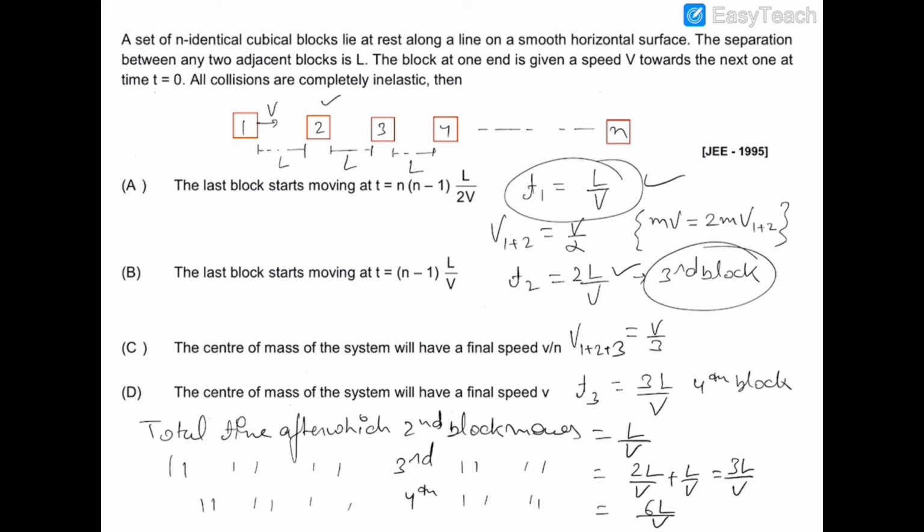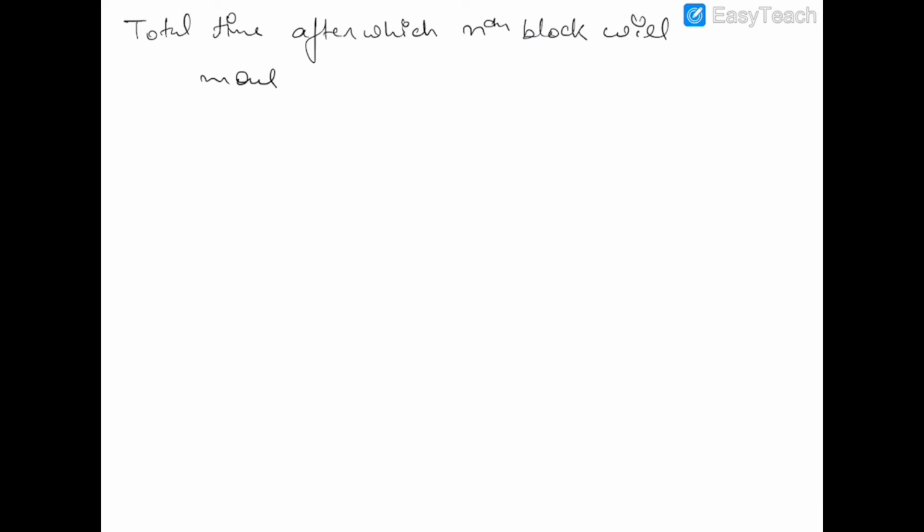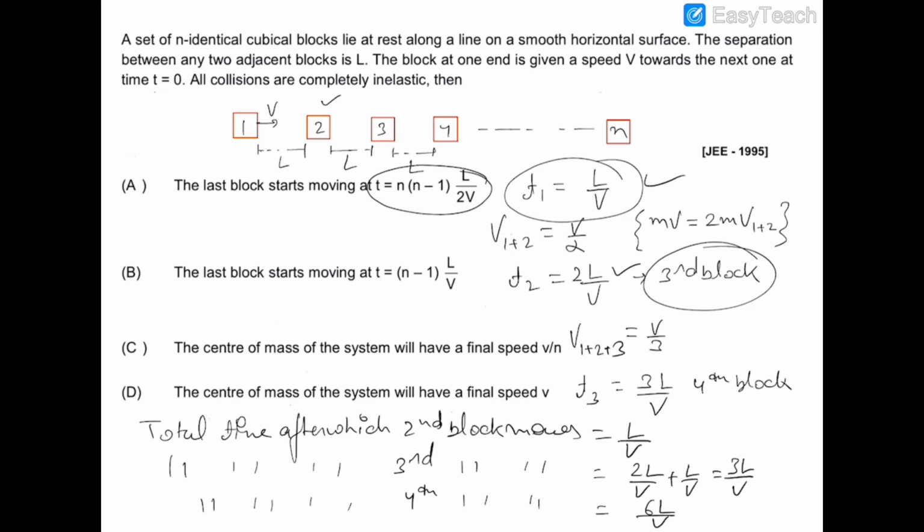So you can see that the total time after which the nth block, which is the last block, will move. Now if we have to check the first option, then t is equal to n into n minus 1 into L by 2v. So let's check whether it is equal to n into n minus 1 into L by 2v.